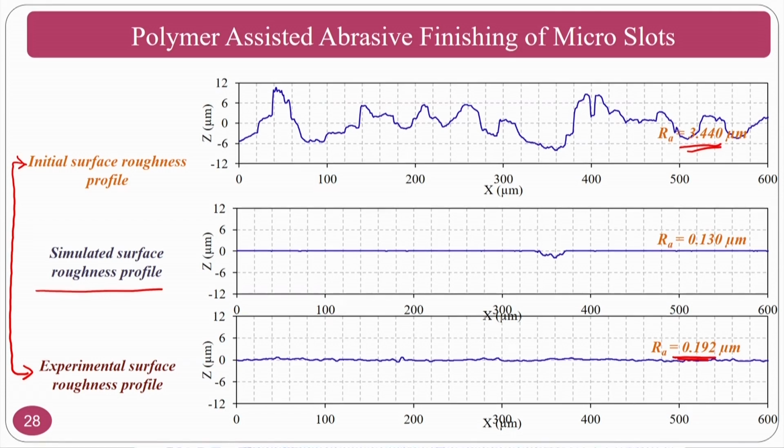That's how micro slots can be polished, knee implants can be polished, and at the same time surgical stainless steel tubes can be polished. So this particular medium is good for micro applications as well as macro applications. Now we move on to another biomedical device where we use the polymer assisted abrasive flow finishing process. So now we are moving to micro holes finishing.